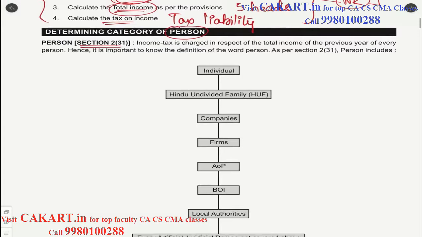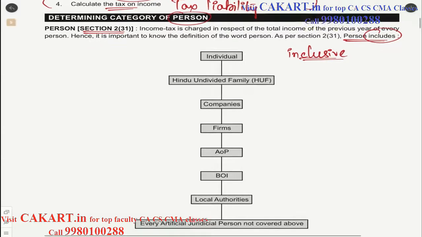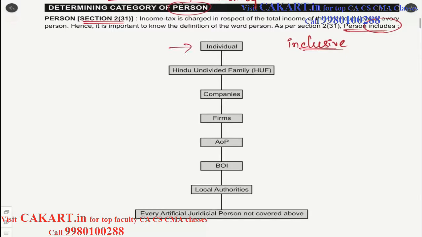It says, person includes. So this word is very important. Here when we say includes, it is an inclusive definition. It is not an exhaustive definition wherein we can say A, B, C, D refers to person. No, it is not like that. In this case, they say it includes. It may include other things as well in future. We'll see how. So first, of course, individual.